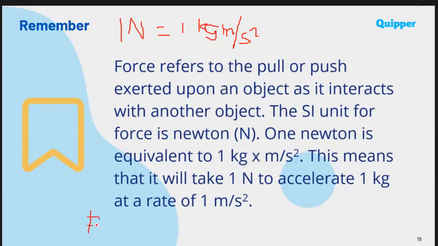So force is a vector quantity. The physical quantity that has an SI unit of kilogram is mass, and the quantity that has an SI unit of meter per square second is acceleration. So from this given conversion factor, we could say that the formula for force is equal to the mass of the object multiplied by its acceleration.